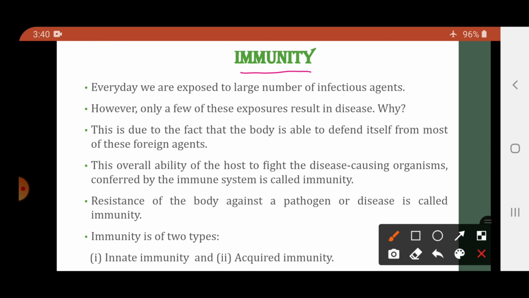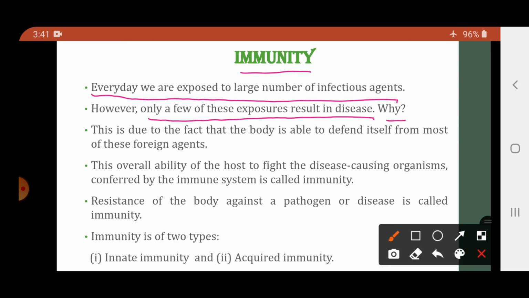So that capacity of the body to fight against the infectious organisms or infectious agents, it is called as the immunity. Every day we are exposed to large number of infectious agents. However, only a few of these exposures result in disease.